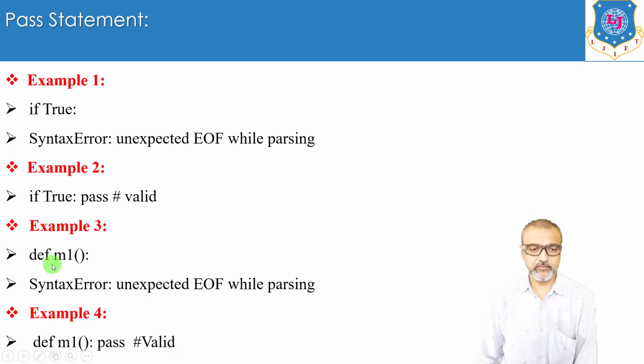Now this is how we define the function. Don't worry right now about how to define a function, we will make you understand. So this is the keyword def m1, right? You have to write these open brackets also, and then after this colon, just don't forget. So this is the definition of the function. With the help of this keyword we can define a function, right? But here we are doing nothing, so it will give you a syntax error, that is again unexpected end of file while parsing.